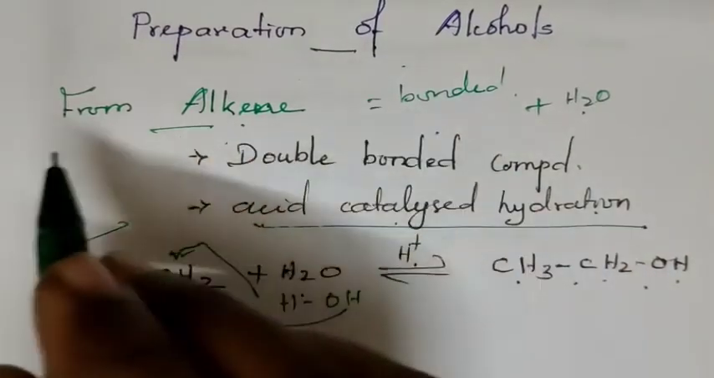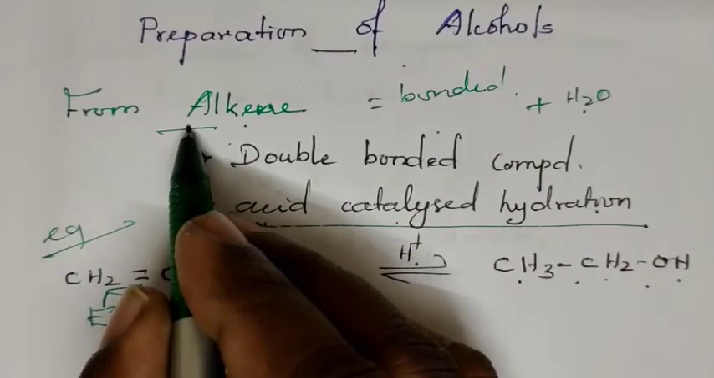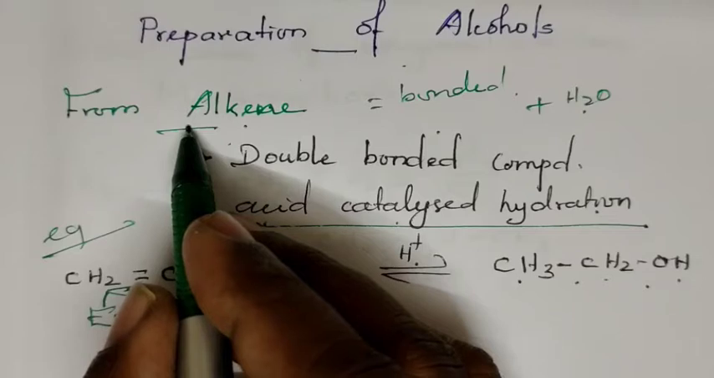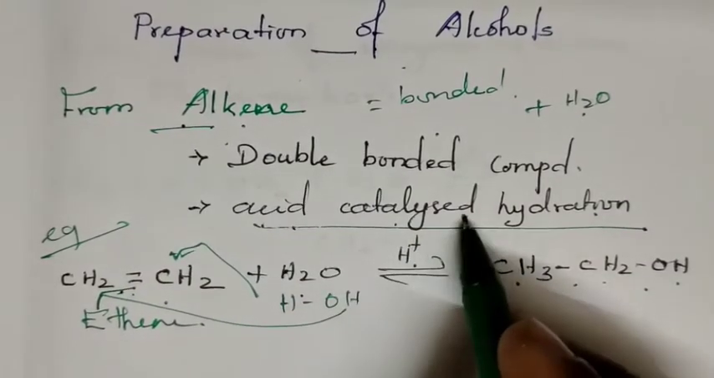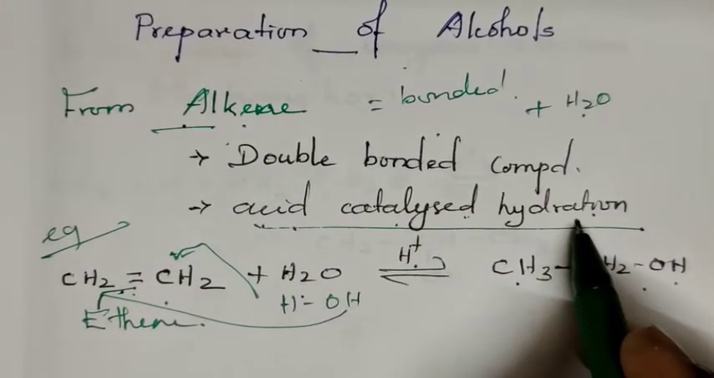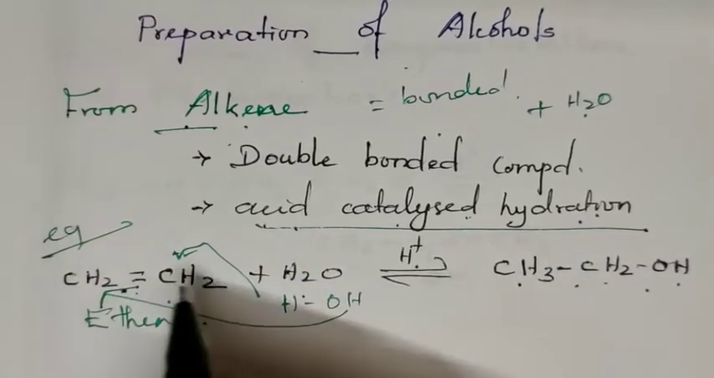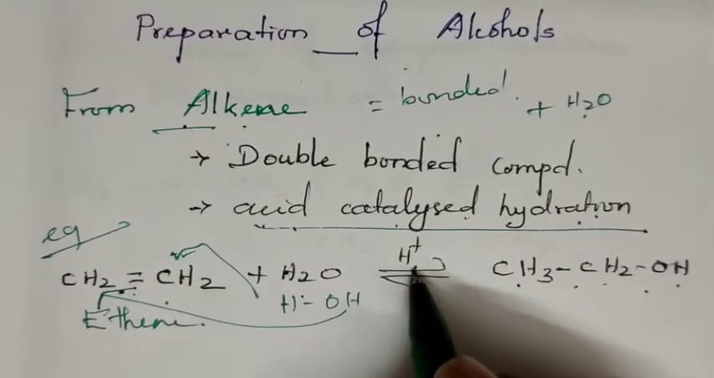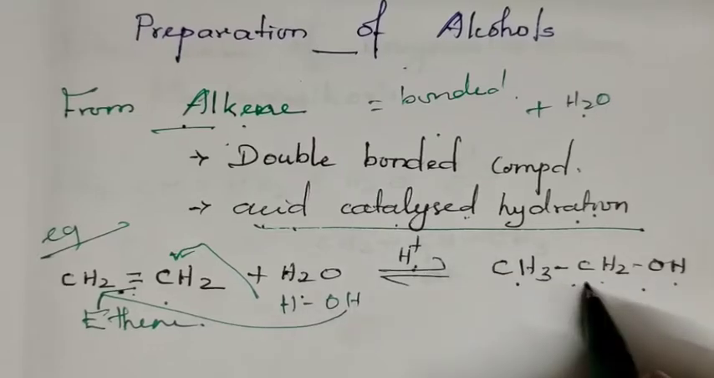Preparation of alcohol from alkene. From alkene, how can we prepare alcohol? By the acid catalyst hydration. That means when alkene is treated with water in the presence of acid, we are getting alcohol.